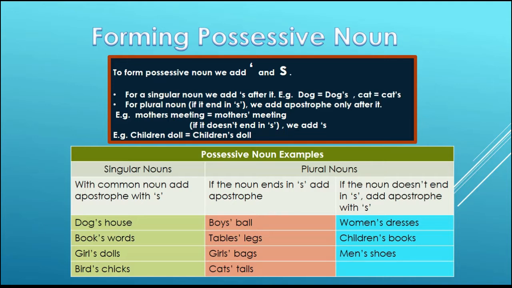With common nouns, we add an apostrophe with s when the noun is singular. Like here in this example, in the first column you can see the nouns are dog, book, girl, bird. All are singular nouns. To make them possessive, we have added an apostrophe and s after each noun, making them dog's house, book's words, girl's dolls, bird's chicks.